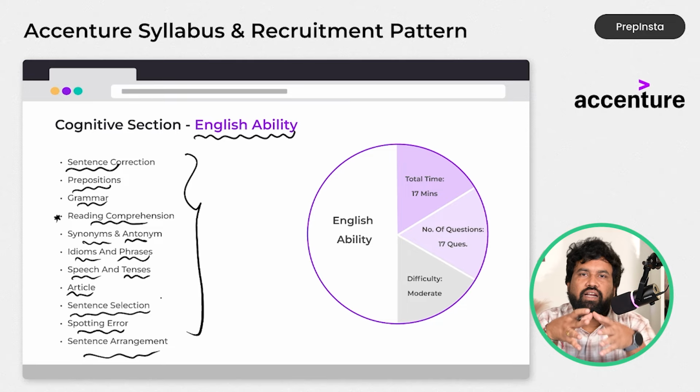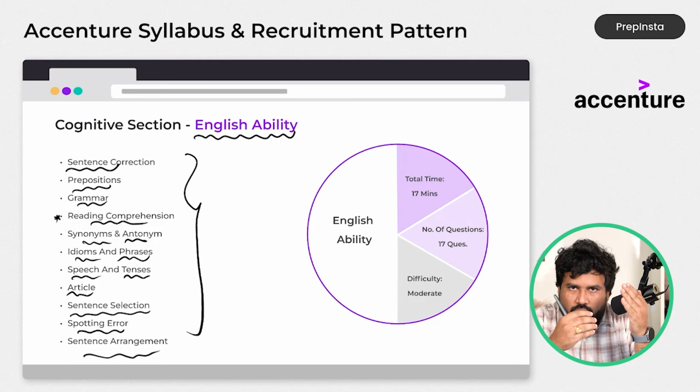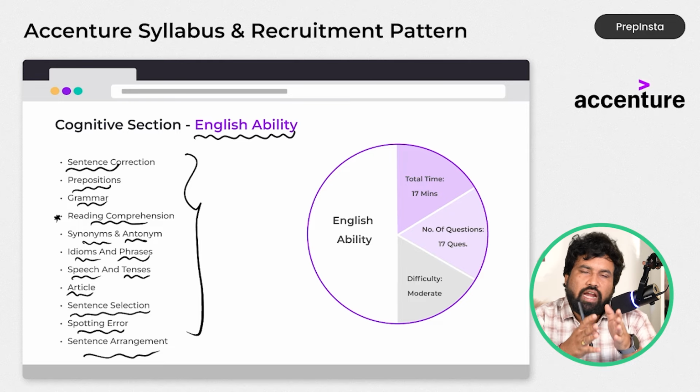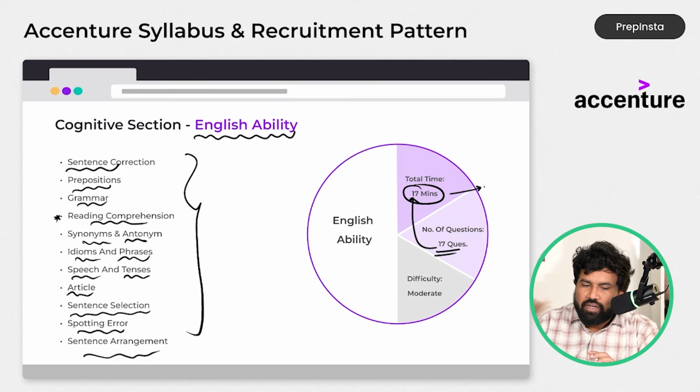The way we have created the syllabus is that we have analyzed all the previous year questions of Accenture. When you curate all the years' papers, these are the topics they asked the most. So you don't have to analyze, we have already analyzed it. You can use it. They will give you 17 questions, and in my suggestion, you should spend 17 minutes, or if you are able to complete this in 10 to 12 minutes, it's the best thing.